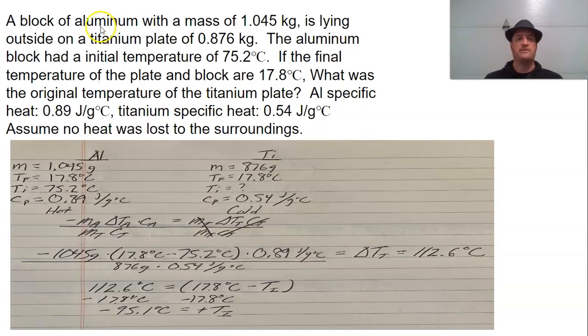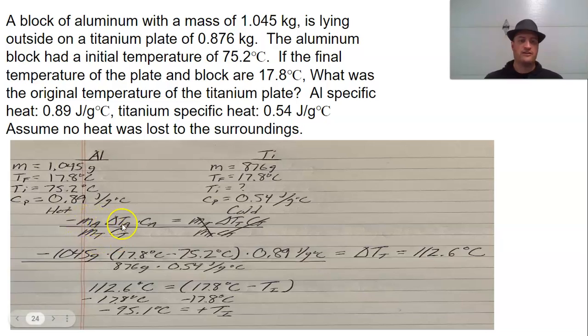So let's say we've got a block of aluminum and a titanium plate, two different metals, two different masses. The aluminum had an initial temperature. Its final temperature is 17.8. What's the original temperature of the titanium plate? And we have our specific heat values. So I like to organize my things by substance. Makes it a little easier to see and follow.